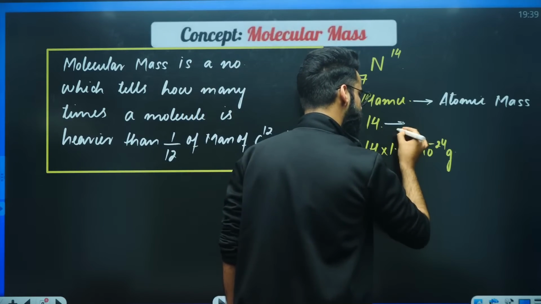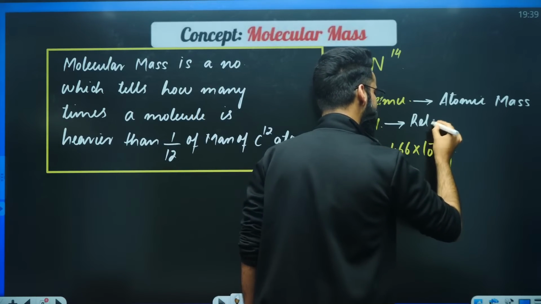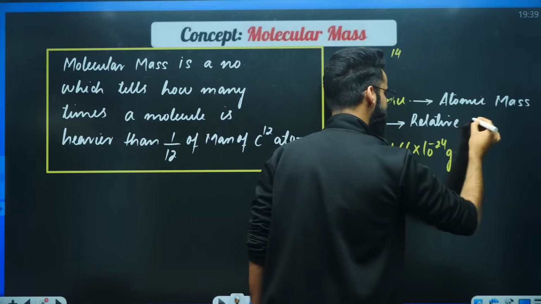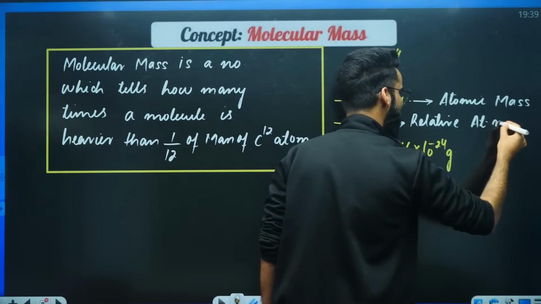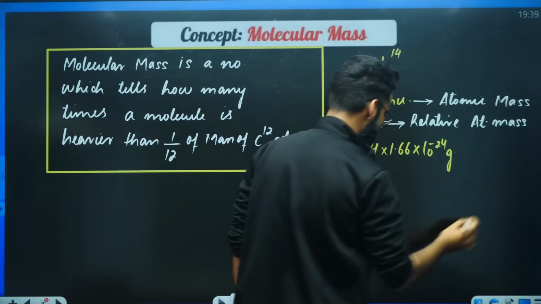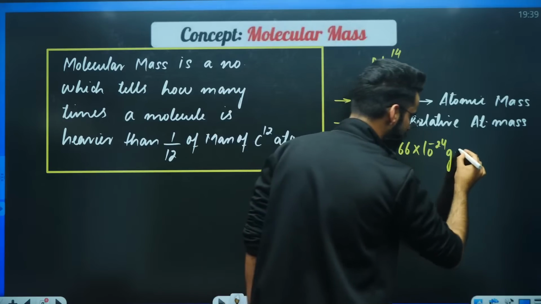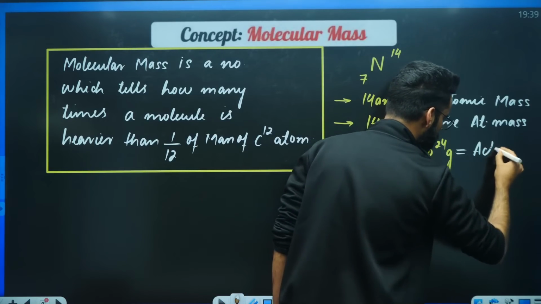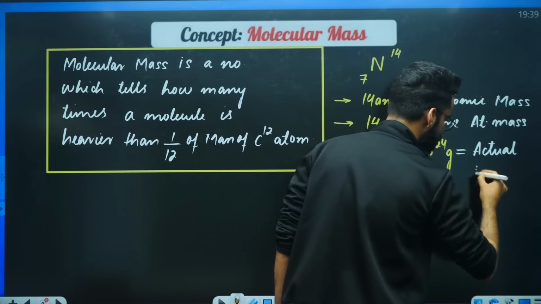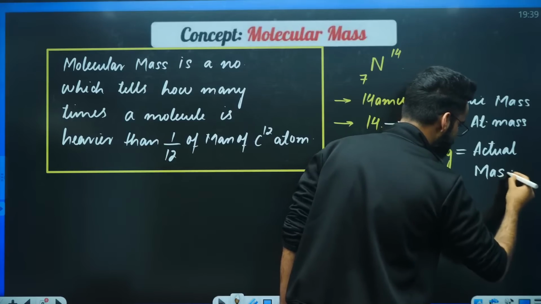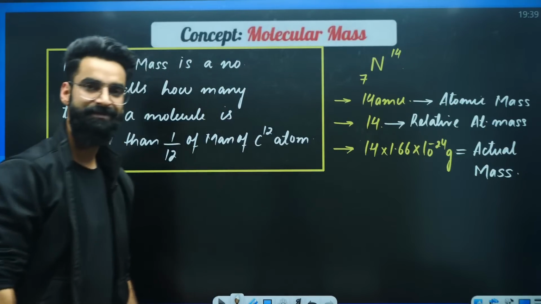This 14 you will call the relative atomic mass of nitrogen. And this third term you will call the actual mass of nitrogen.